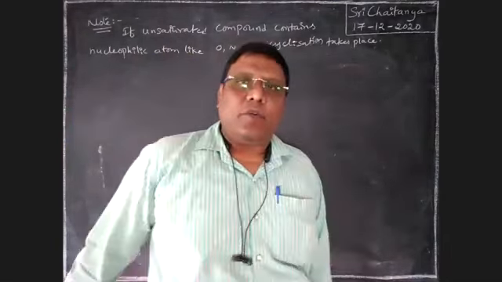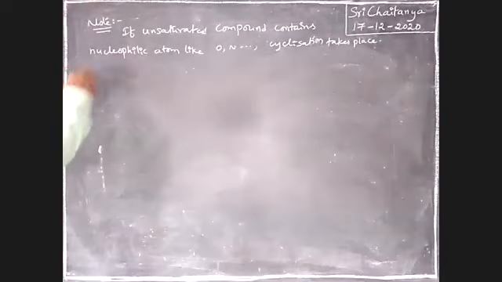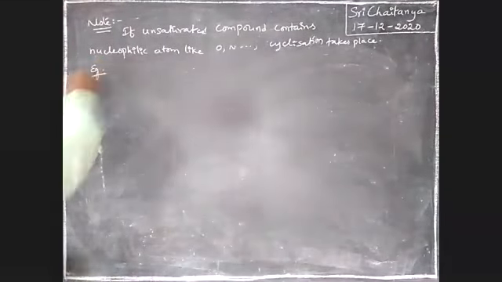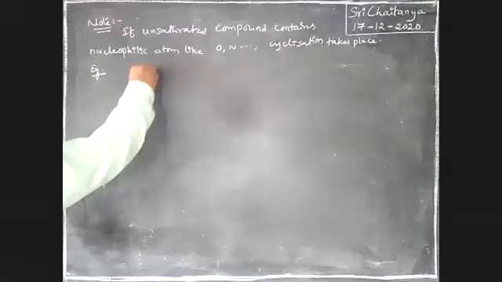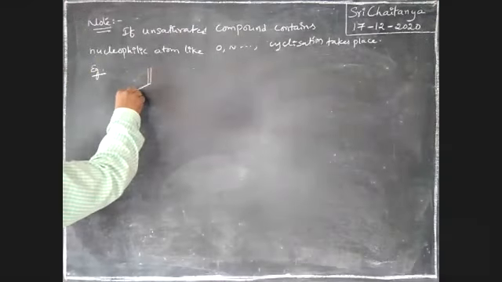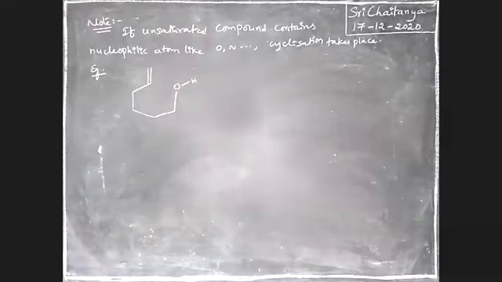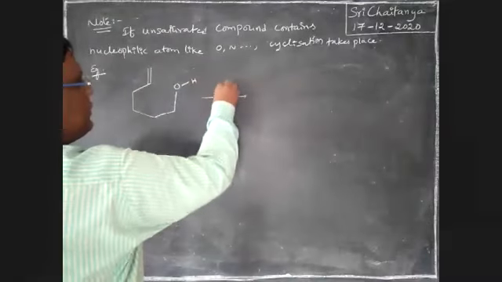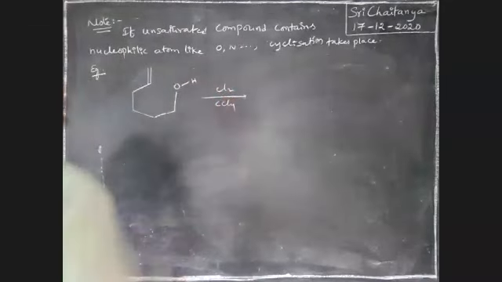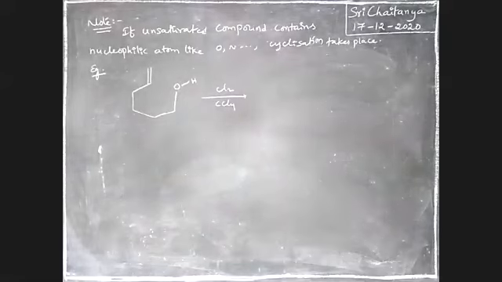So cyclization, let us take an example. For example, this is OH, boys, with Cl2 in CCl4.